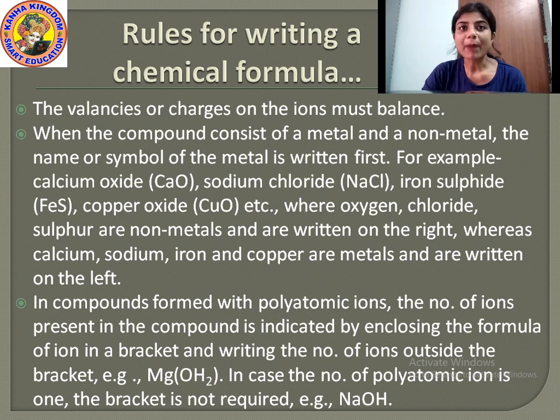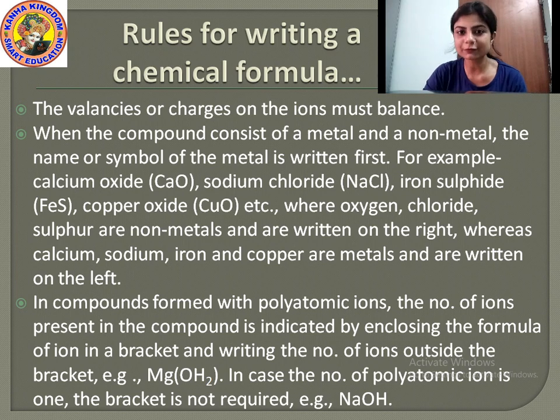Then when the compound consists of a metal and a non-metal, the name or symbol of the metal is written first.